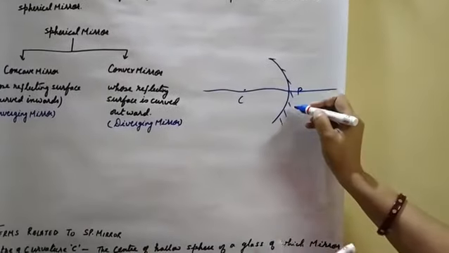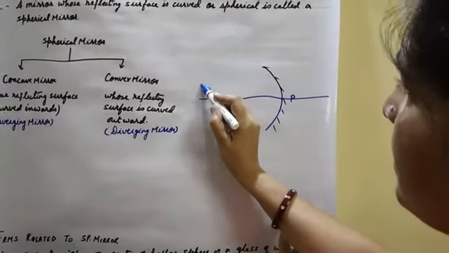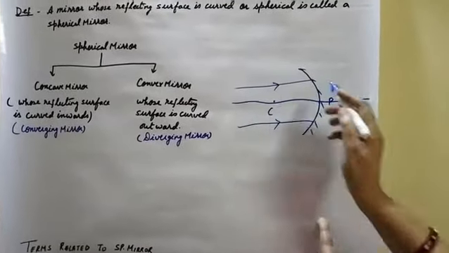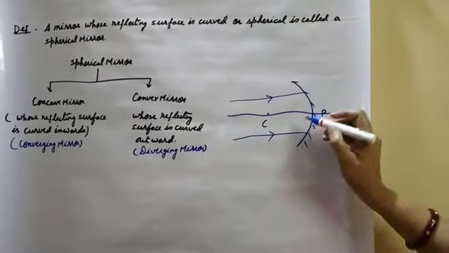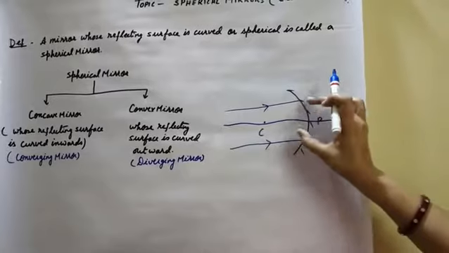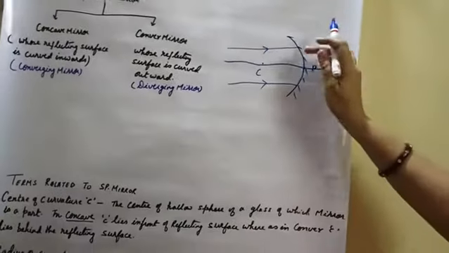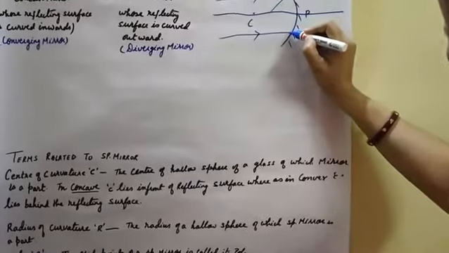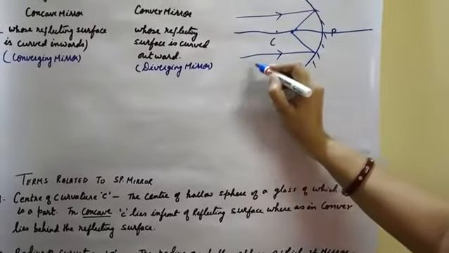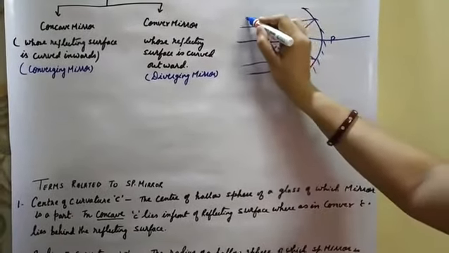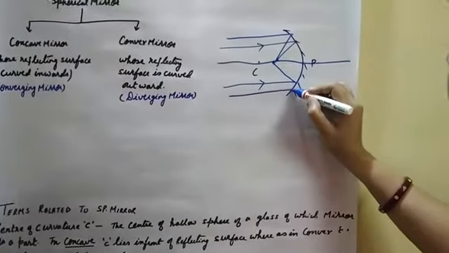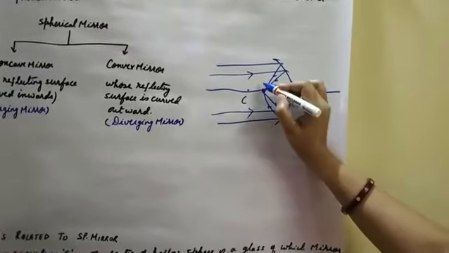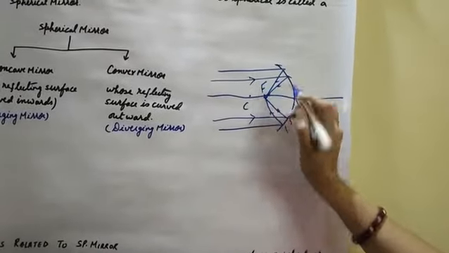In a concave mirror, rays of light parallel to the principal axis incident on the mirror will reflect, and all the rays converge and meet at one point. This point is known as focus.